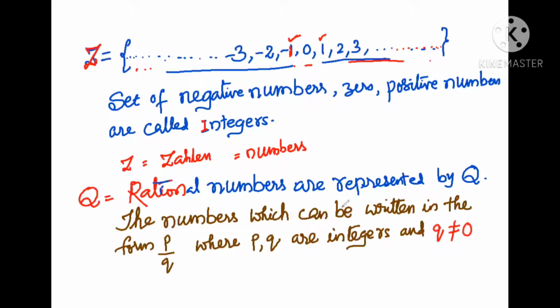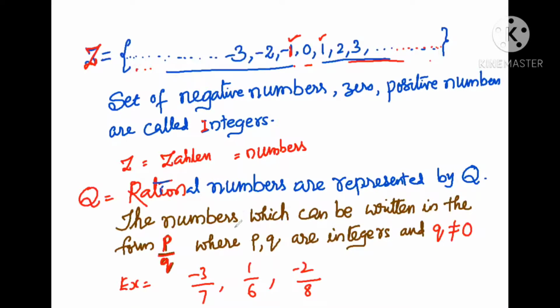So the numbers which can be written in the form of P by Q, means fractions. Any number which can be written in the form of a fraction is called a rational number. P and Q belong to integers. You can select any value of P from this integer set. For example, minus 3 by 7, 1 by 6, minus 2 by 8. Like this, you can select any two numbers, and then that form of the number is called a rational number.